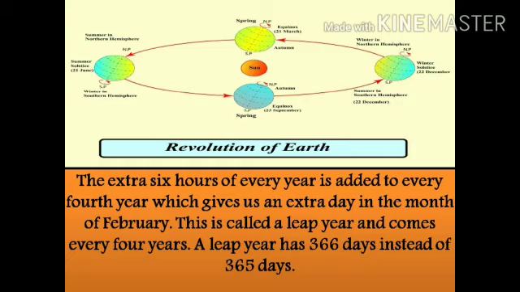So children, the 6 hours that is added every year to every 4th year gives us one extra day in the month of February after every 4 years. This is called a leap year. And a leap year comes after every 4 years. Like right now, 2020, we are in a leap year. Why? Because February had 29 days in place of 28 days. So a leap year always has 366 days instead of 365 days. I hope this is clear to you all, children.